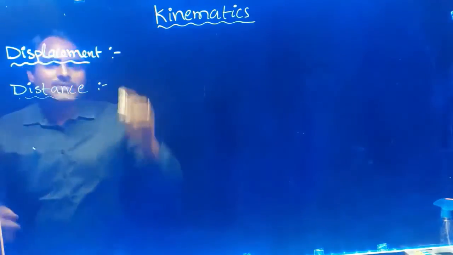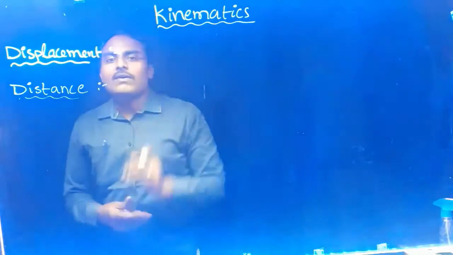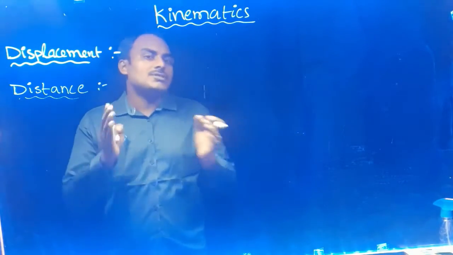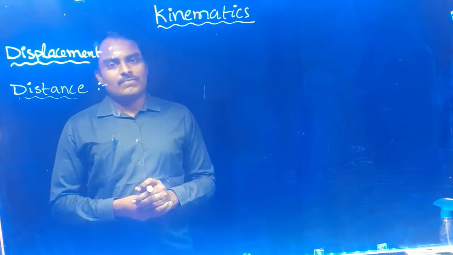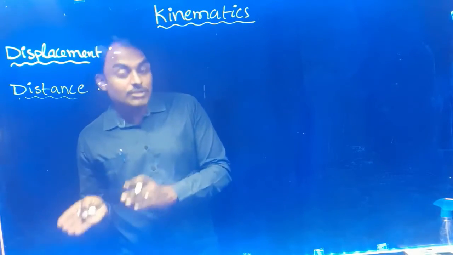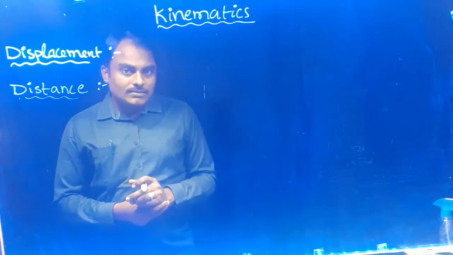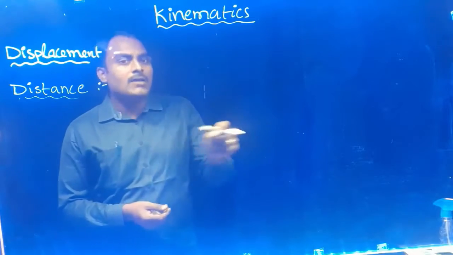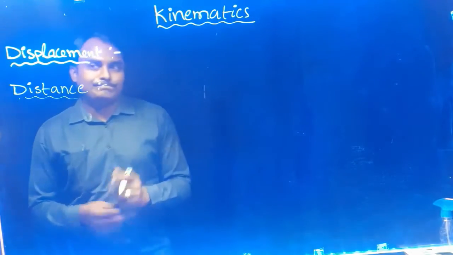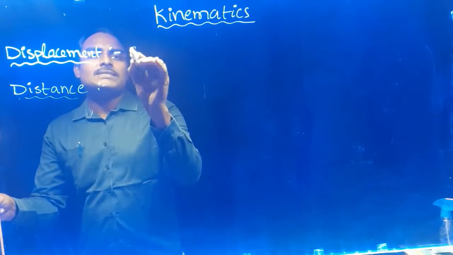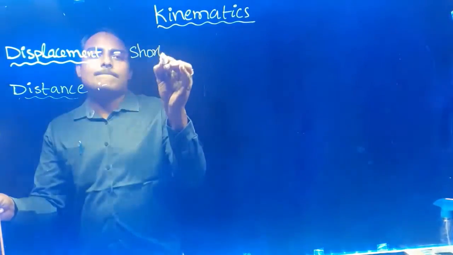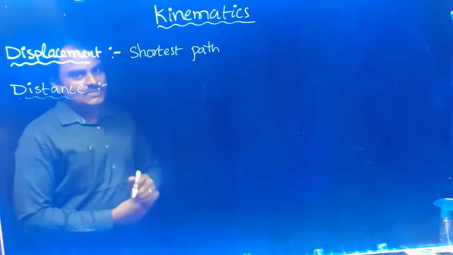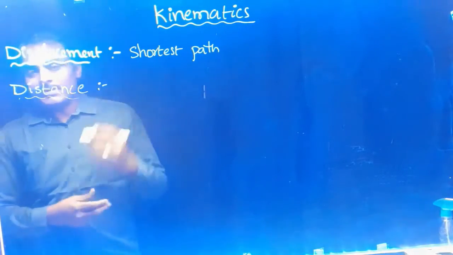So here you see displacement is the shortest distance between initial and final positions of a body. If a body is moving from one position to another position, then the shortest path from initial to final is the displacement.